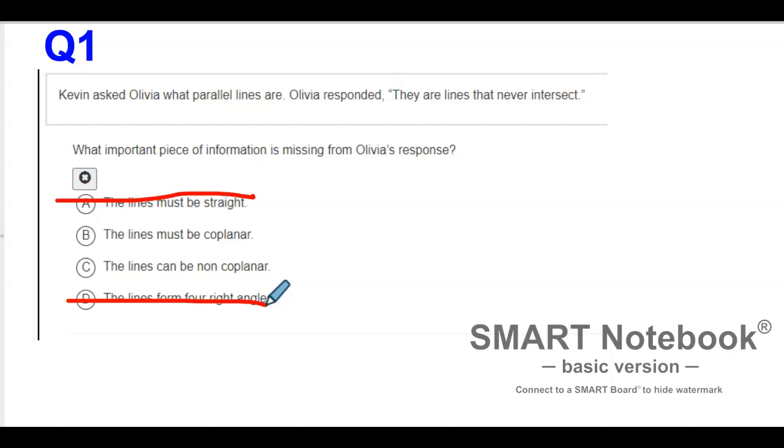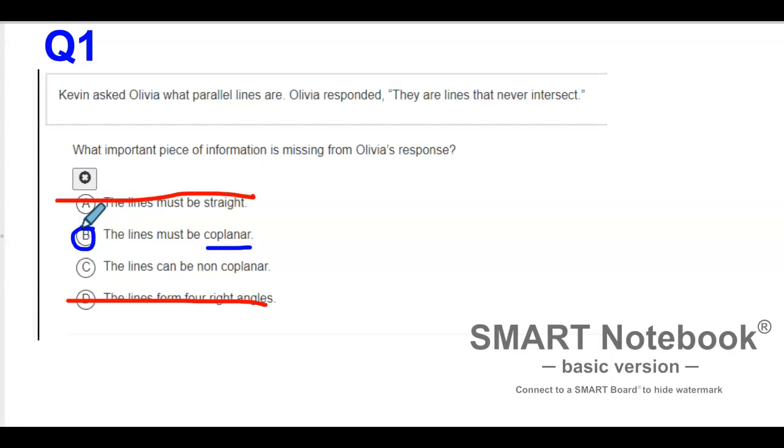So parallel lines must be in the same plane. So they are lines that never intersect and are in the same plane. And the vocabulary word for in the same plane is coplanar. So the correct answer here is B.